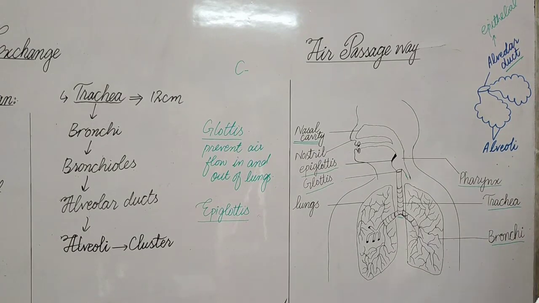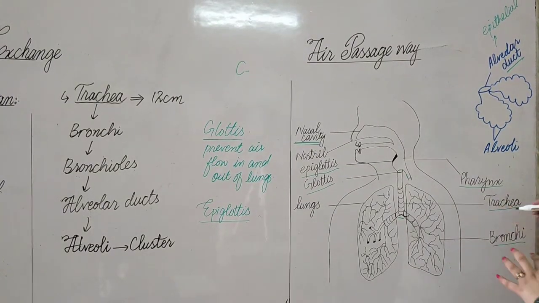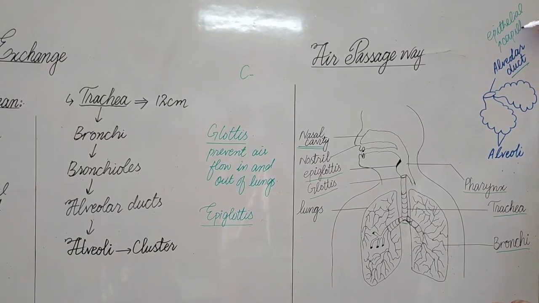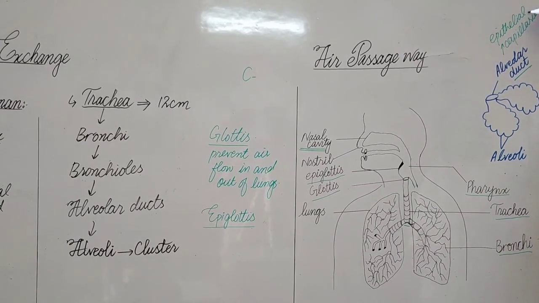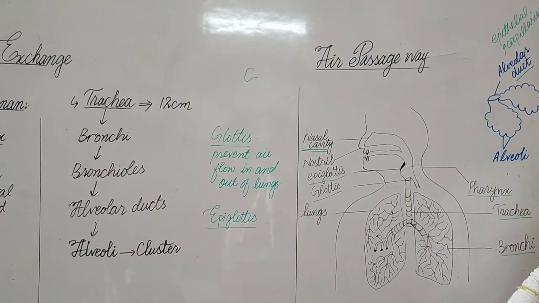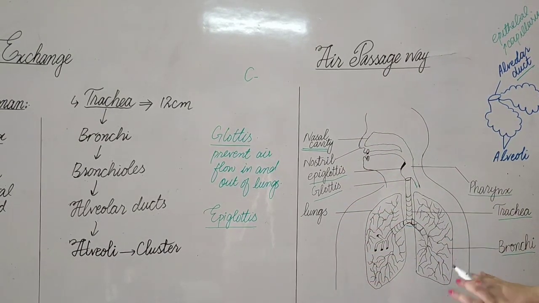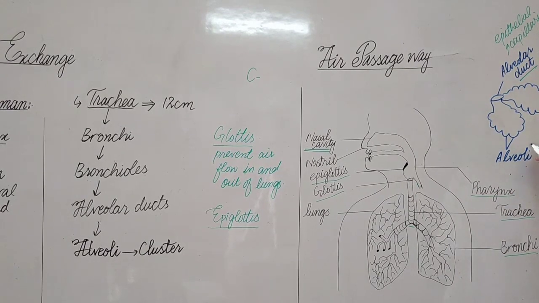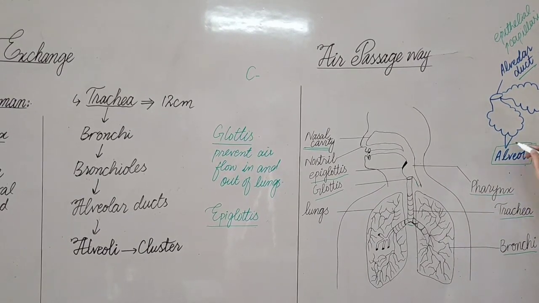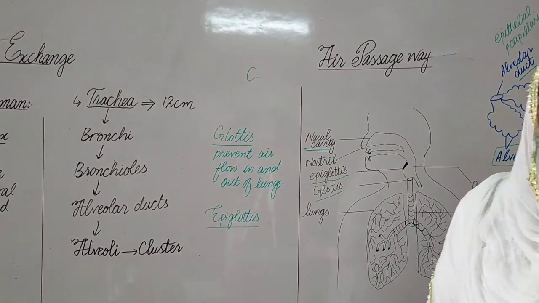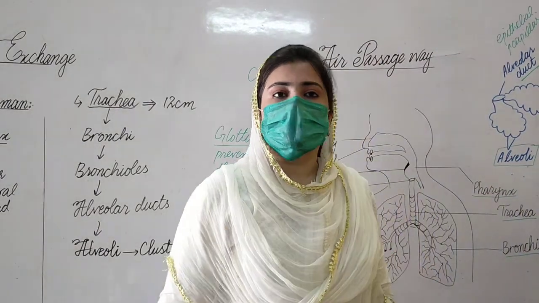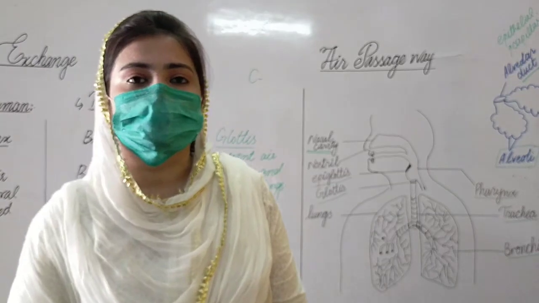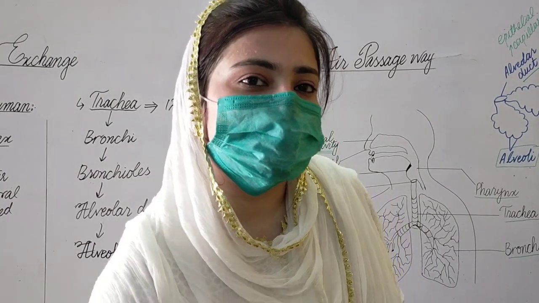Alveolar ducts are basically made with epithelial cells and surrounded by capillaries for the blood supply. And after the whole procedure, at the last, air goes into the alveoli, and that is the end point of the air passageway, or you can say that it is the structural and functional unit of the lungs.